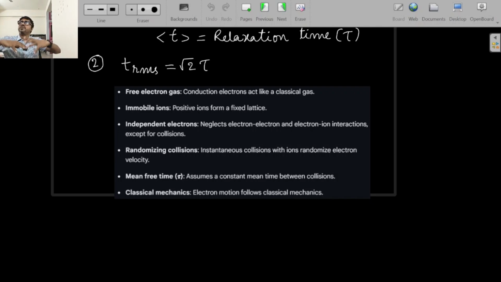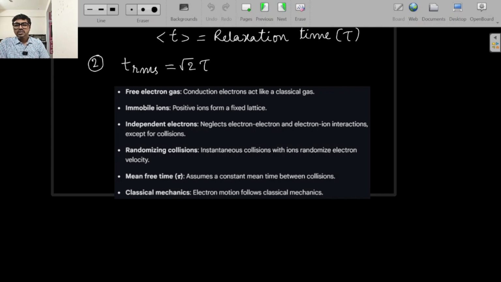It's like you have a cloud of particles which are moving in all directions randomly inside the lattice. That's why we call it an electron cloud. And the electron cloud is taken to be a classical gas, like in the kinetic theory of gases, an ideal gas, where there won't be any interaction between the molecules. Here you have electron charges, but we neglect that. That is an assumption which H.C. Verma sir was pointing out. It is a gross approximation. Yes, that is the assumption we have taken.